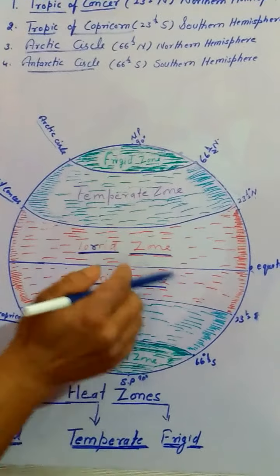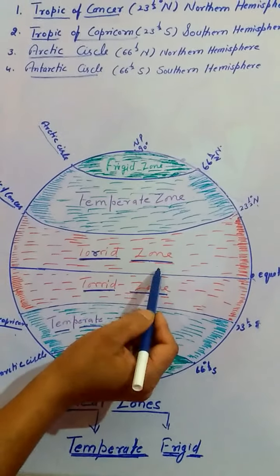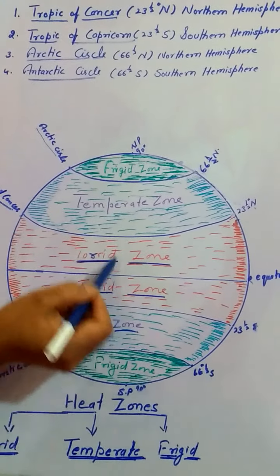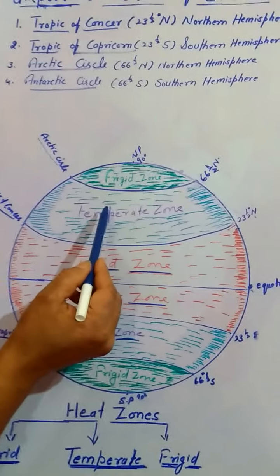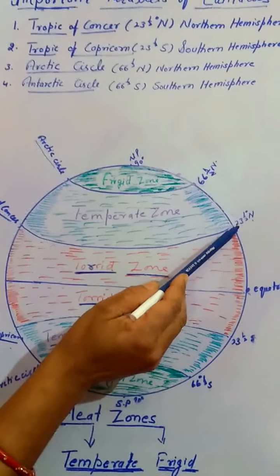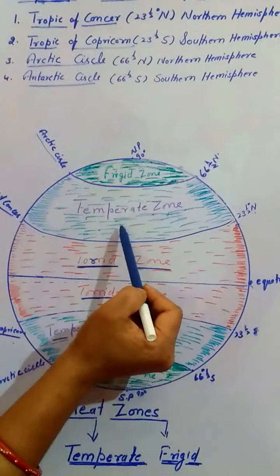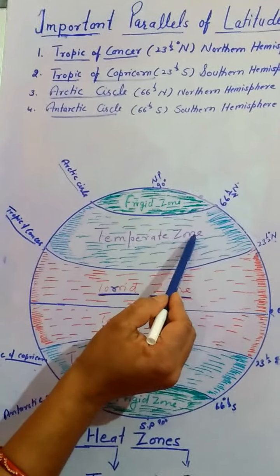You can also find this area in the atlas. You can find the names of the countries which lie in the torrid zone. Now, in the northern hemisphere, from the Tropic of Cancer to the Arctic Circle, this area is a temperate zone.